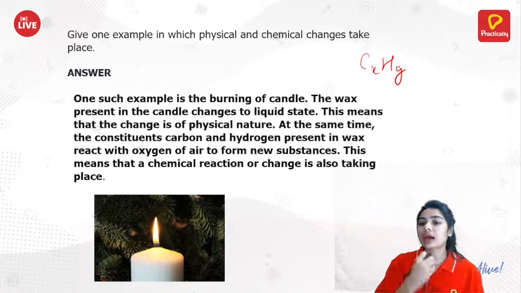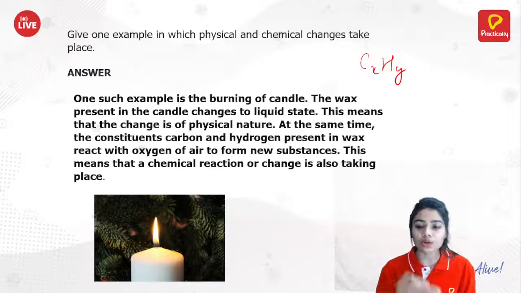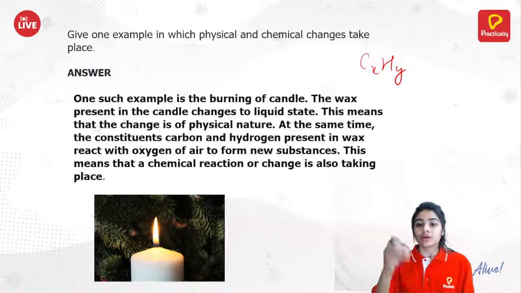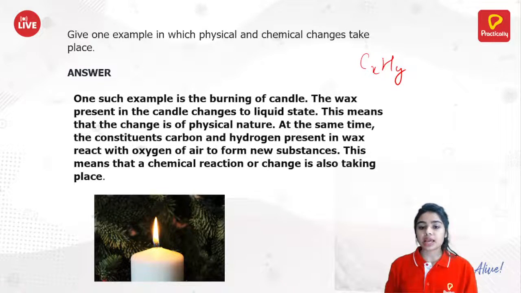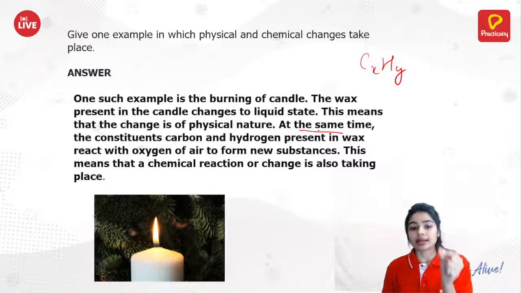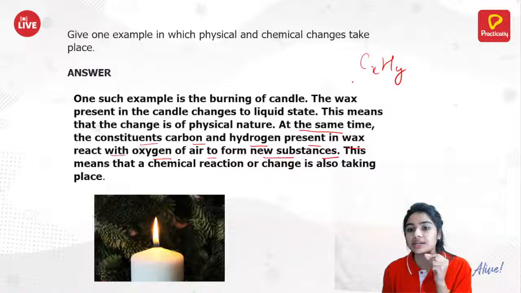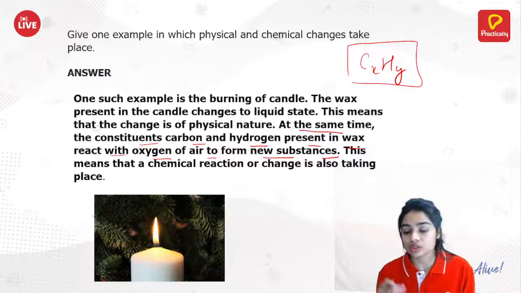That means it will have carbon particles and hydrogen particles, and when this undergoes combustion, the carbon and hydrogen particles can be vaporized, and here we have the chemical change. At the same time, the carbon and hydrogen present in the wax react with oxygen of air to form a new substance. This means that a chemical reaction or change is also taking place.